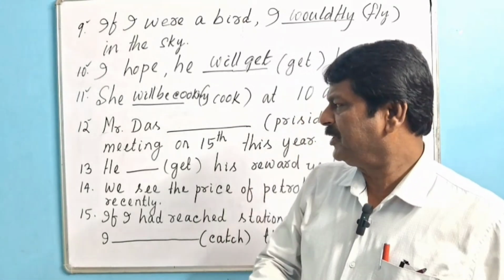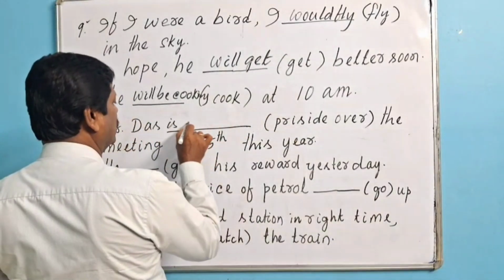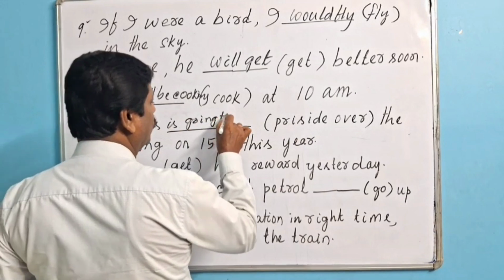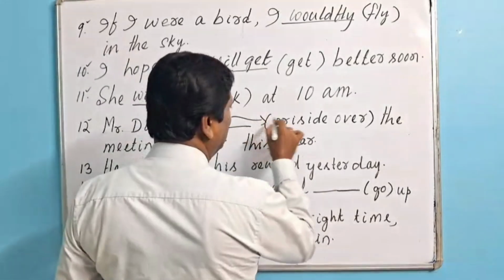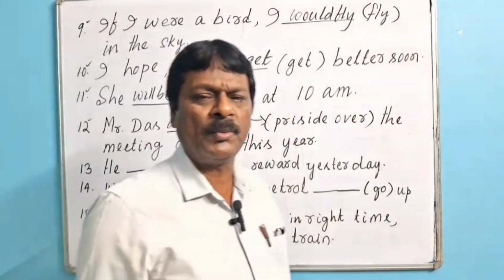That's why the appropriate answer will be Mr. Das is going to preside over the meeting.